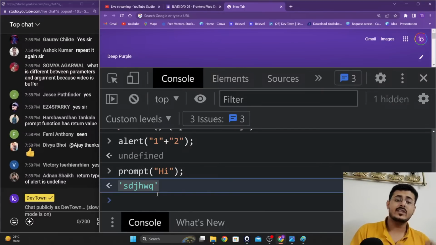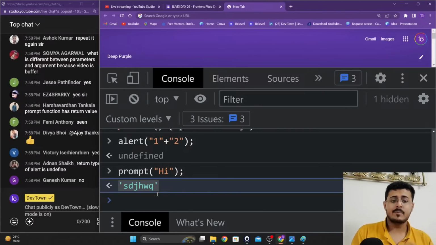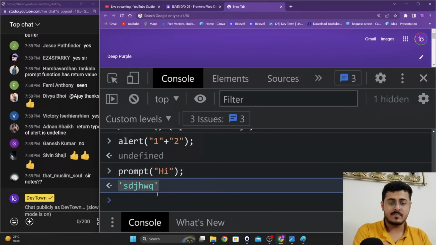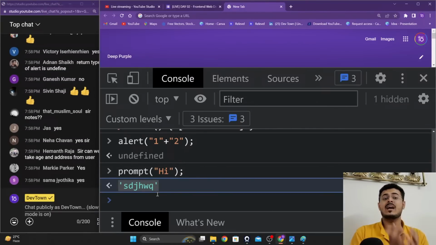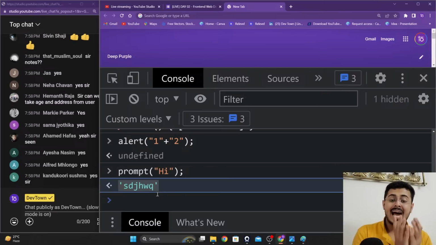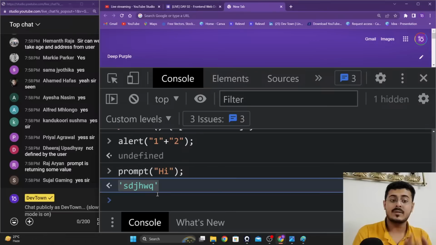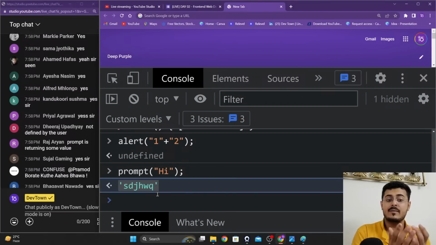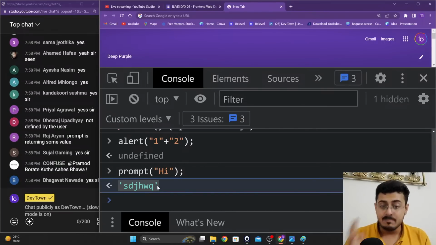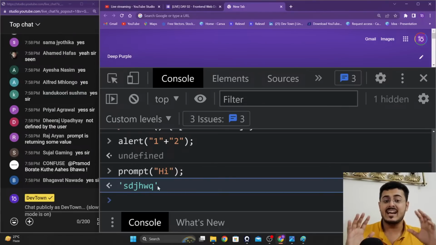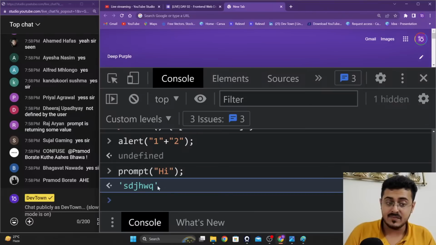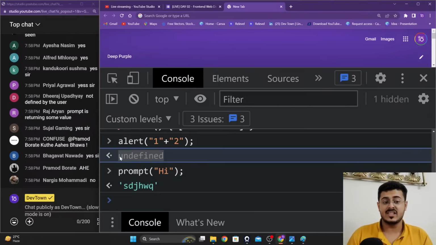But when you're going to the prompt party, and the prompt party has ended, you're coming out of the prompt party, you're getting something in your hands. That return gift, that prompt gives you after the party has ended, is the input that the user is giving on your screen, guys, and that is what you're getting right over here. So whenever a function does not return something, is not providing you with a return gift, it gives you undefined on your screen.